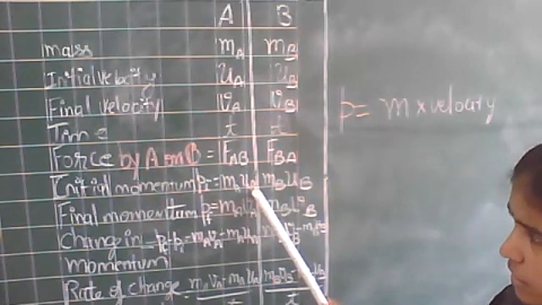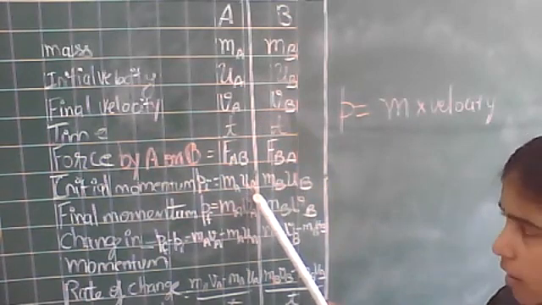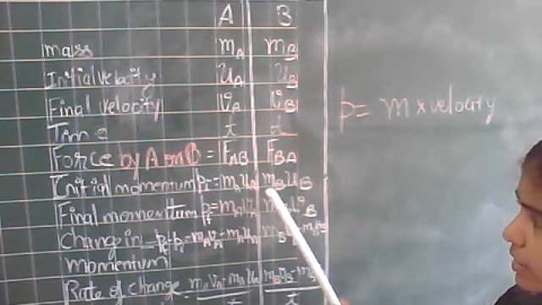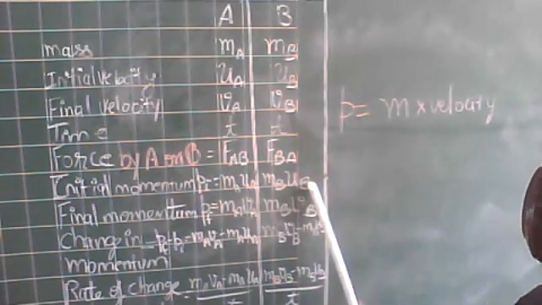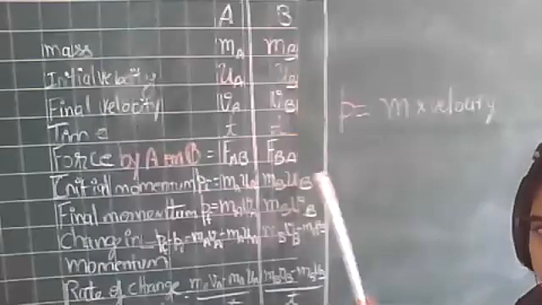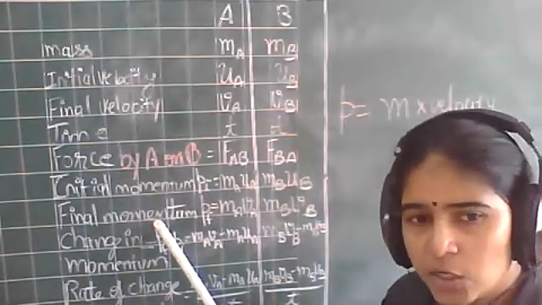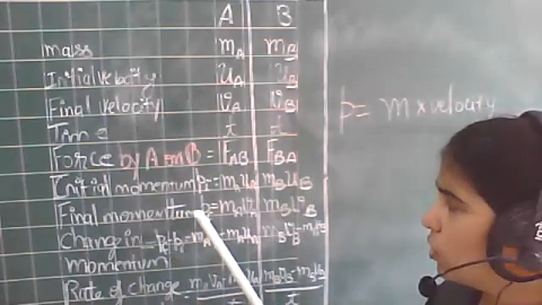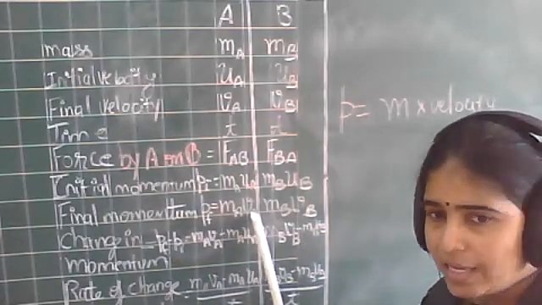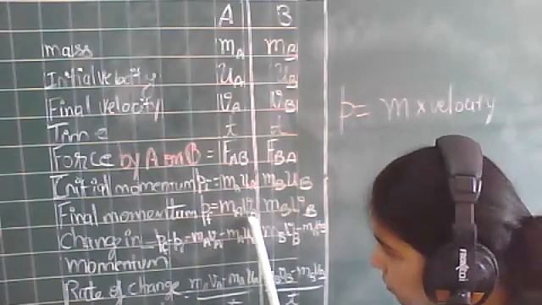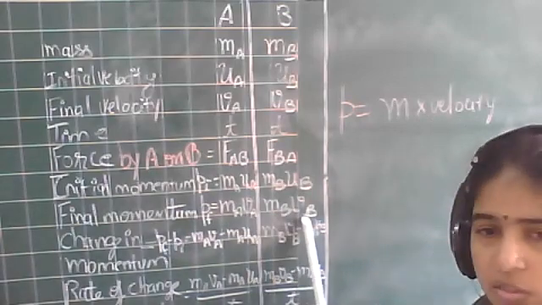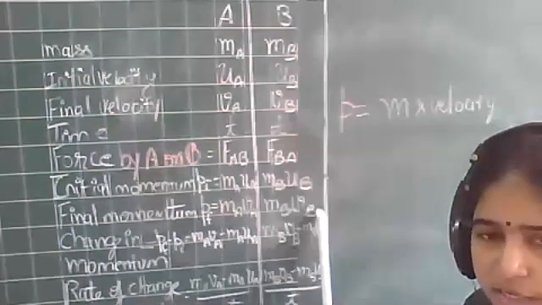This is the initial momentum of A. Now initial momentum of B is mb ub, right? The initial velocity of B has come in. Final momentum, so final momentum will have the final velocity, right? The final velocity for A is va, so here va has come, and the final velocity of B is vb.